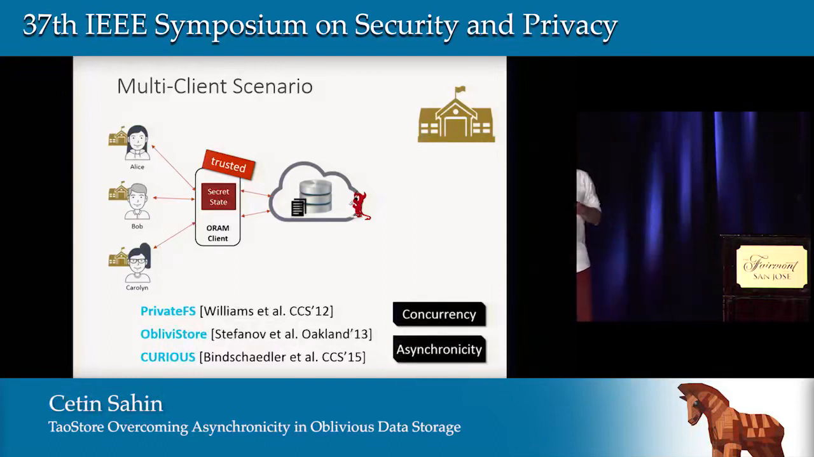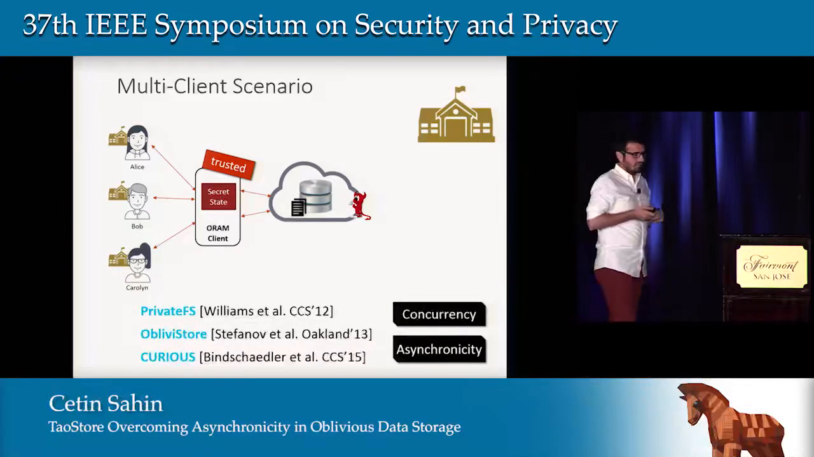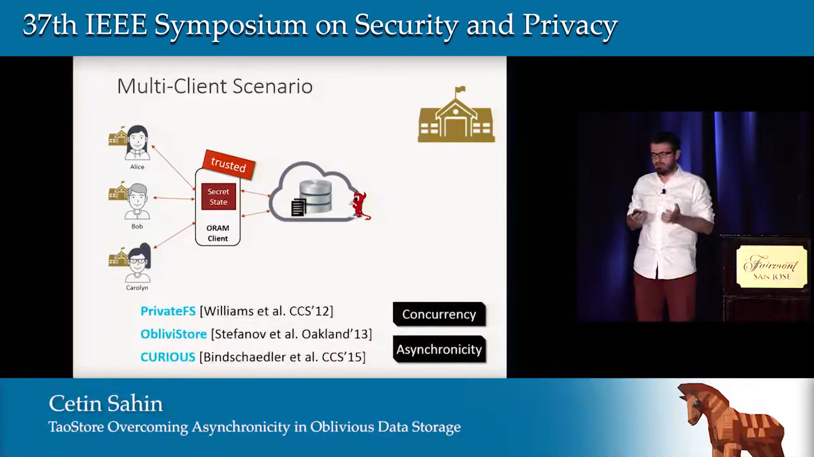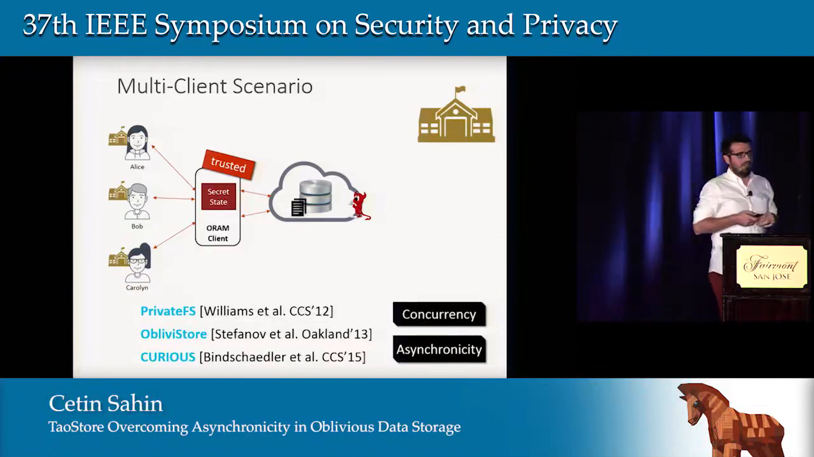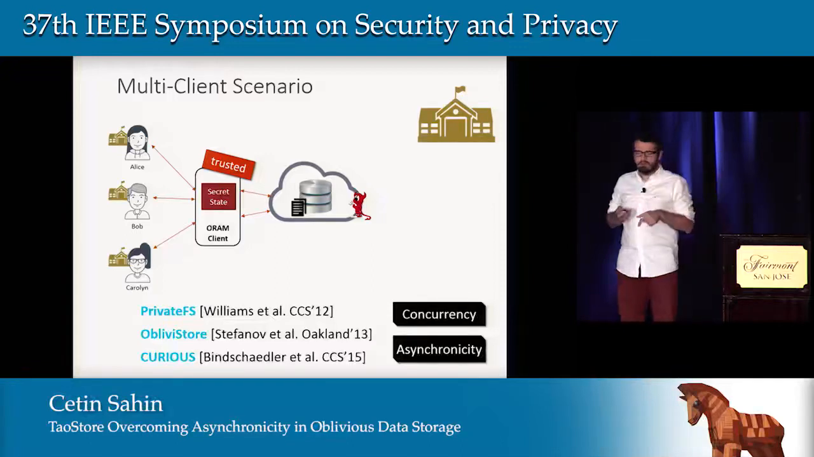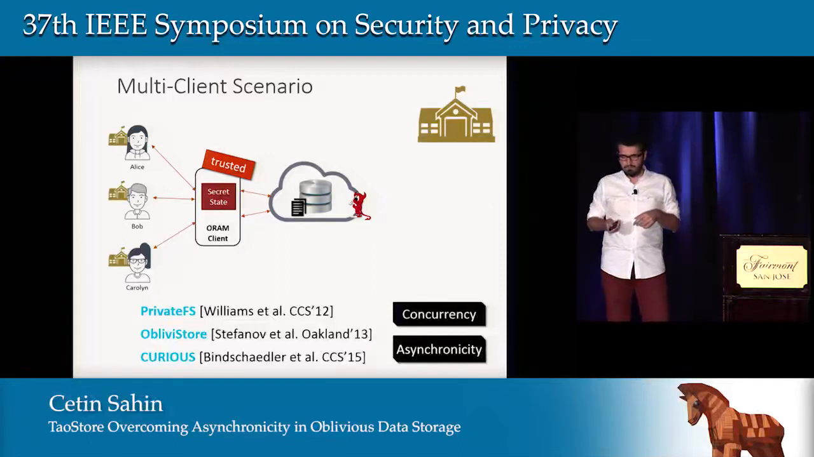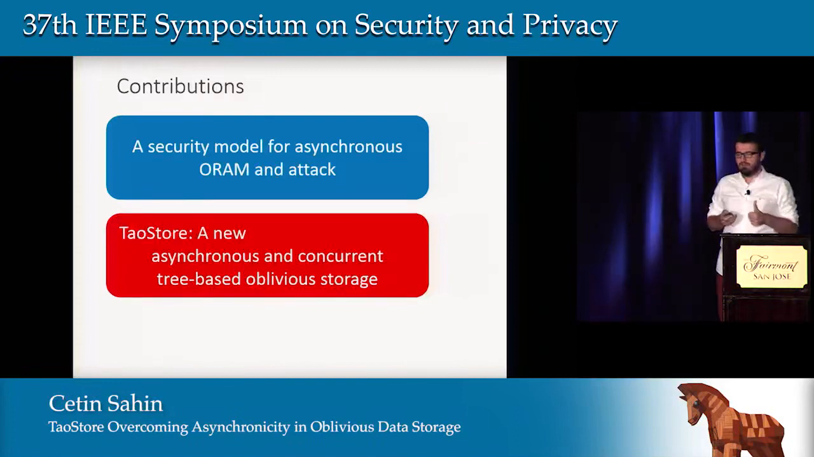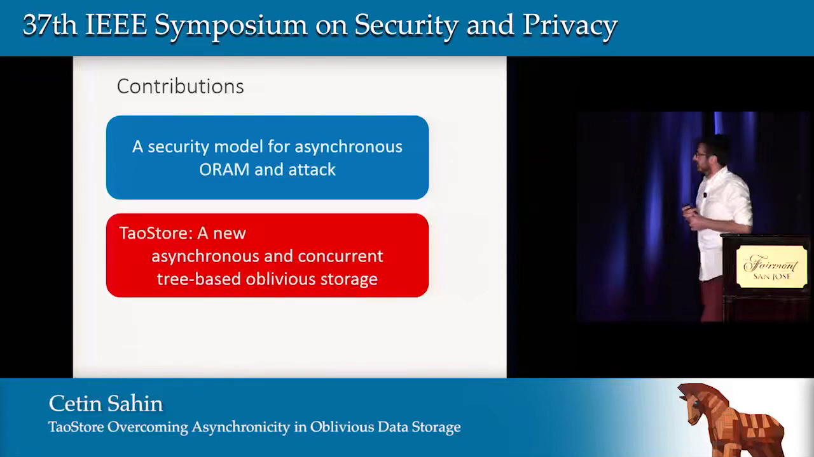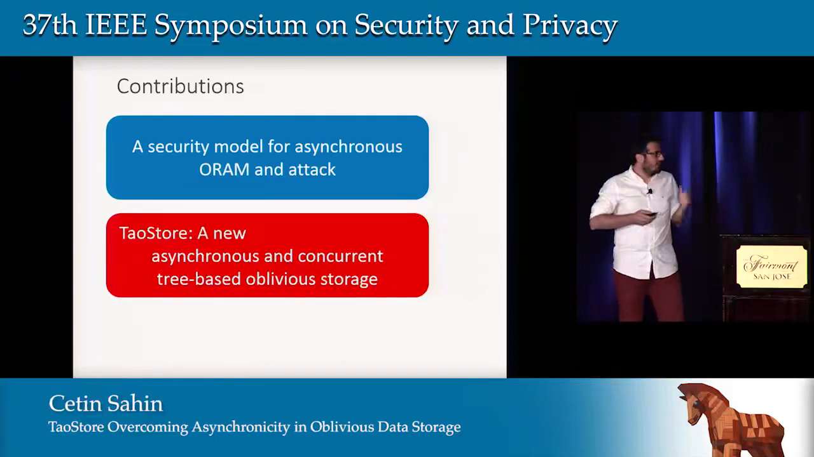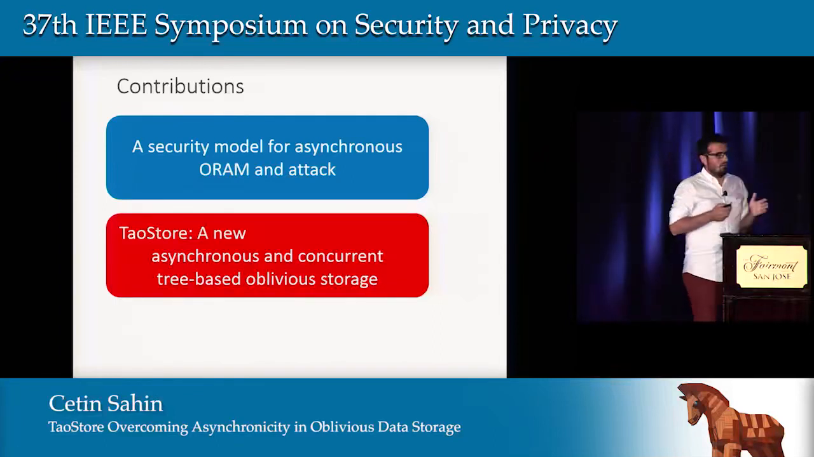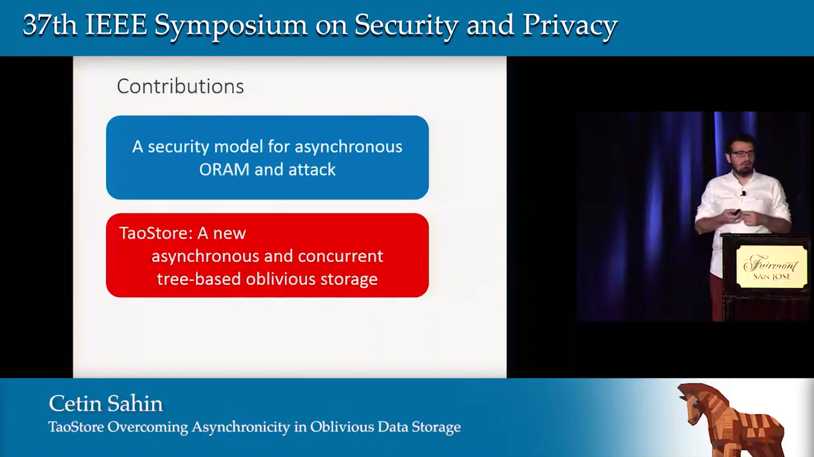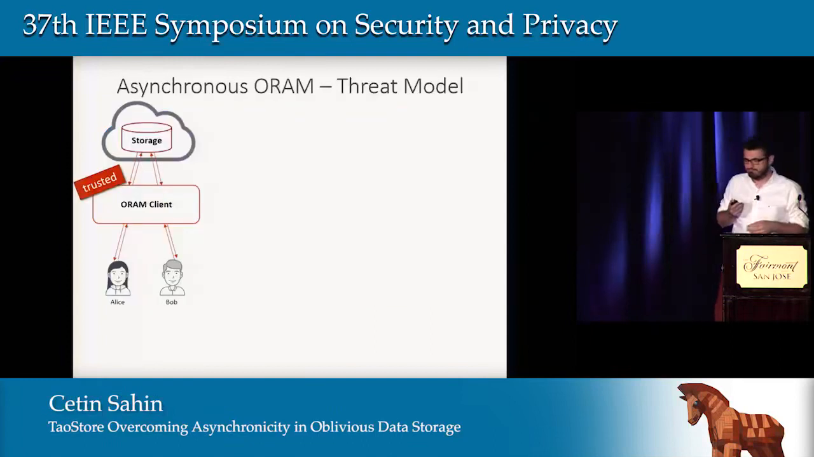Another variable that affects security and performance is asynchronicity. Unfortunately, earlier works do not capture asynchronicity well, so this is what we are going to handle here. We have two main contributions in this work. First, we develop a security model for asynchronous ORAM and attacks, and then we develop TaoStore, which is a fully asynchronous and concurrent tree-based oblivious storage.